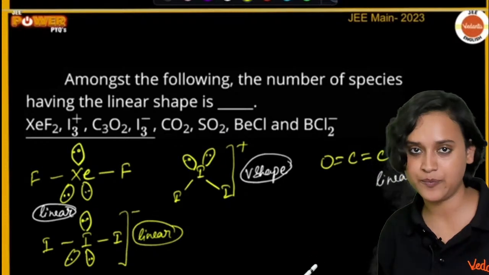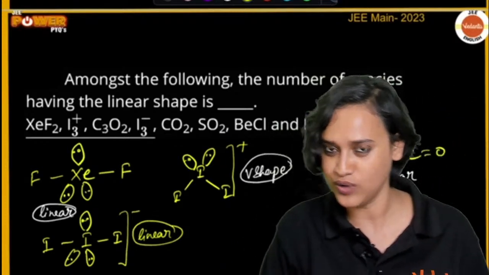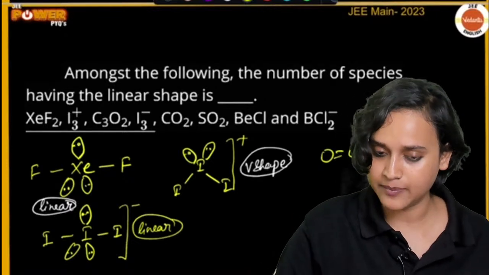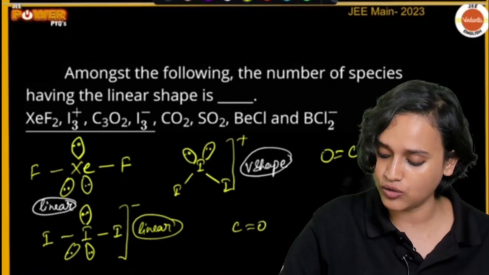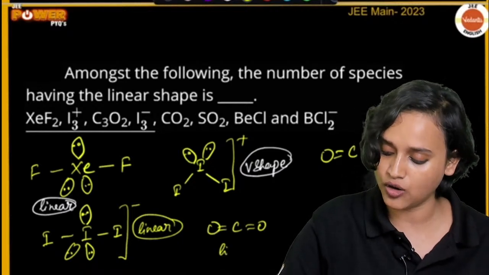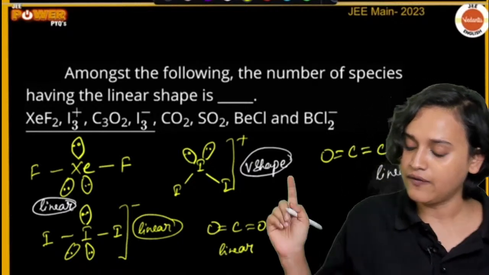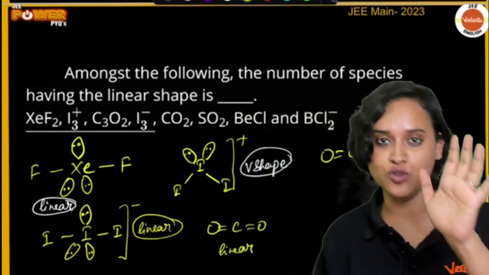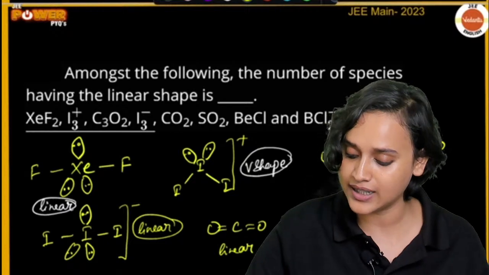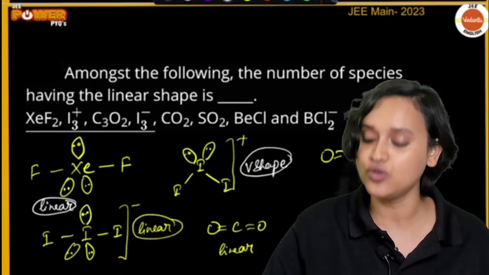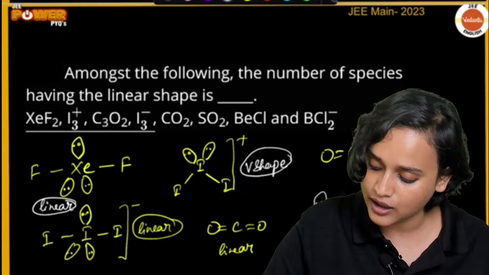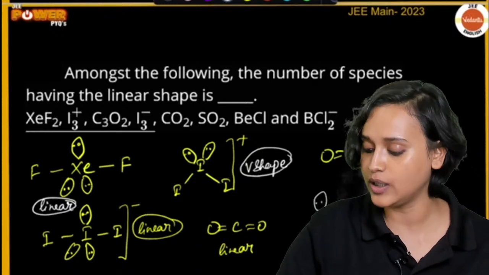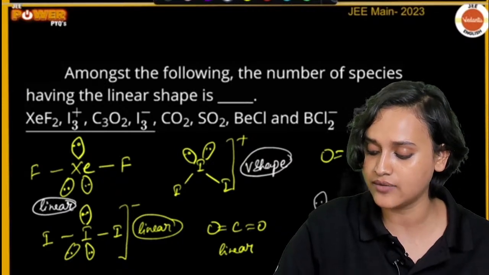Now, CO2, I am pretty sure that everybody knows that CO2 is a linear shape. Chalo, let me draw that also. C double bond O here and double bond O here. So this is also going to be linear. Finally, we come to SO2. I am pretty sure that you know the shape of SO2. SO2 also has a V shape, everybody. So you draw it like this. S, there is a lone pair here and double bond O and double bond O. So this will be your V shape.